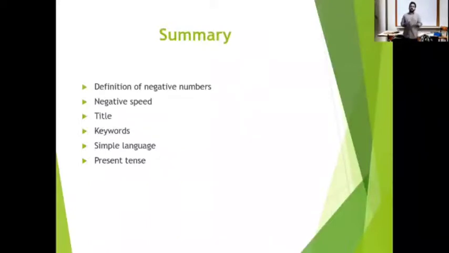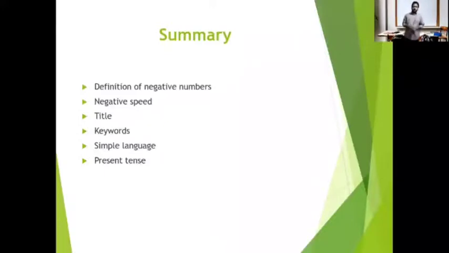And the other one is present tense. You have to always use present tense. We can't use future tense or past tense. How can we say that it was like this, which is past tense? And how can we say that it will be like that, the equations will be like that? No, we don't know. We can't say that because we should use present tense. These things should be included while you are writing your summary. Okay, now you can begin your writing and do this on your own. I will check it afterwards.